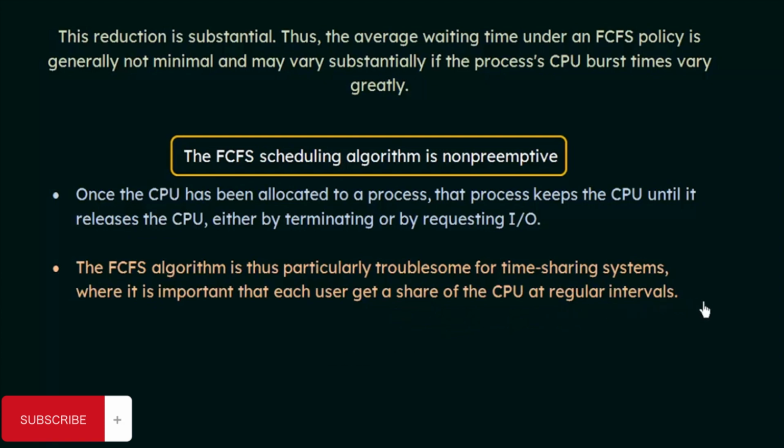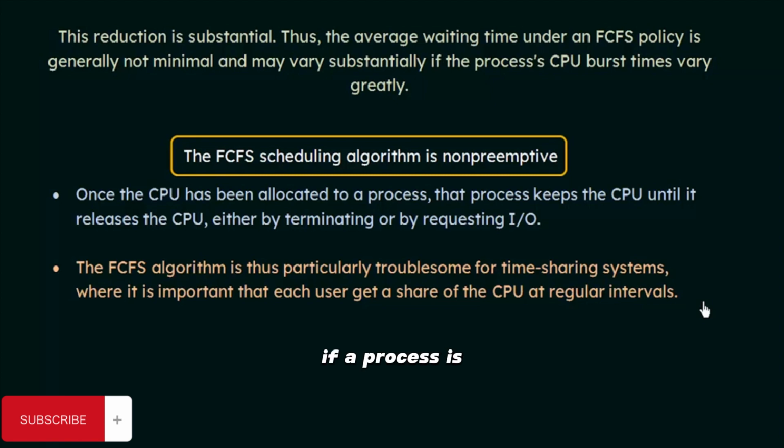So if you are having a time-sharing system where each process needs to get the CPU at regular intervals, it is not going to be possible in this FCFS algorithm, because only when one process completes execution completely or goes to the waiting for I/O state, then the CPU can be given to some other process. So until that, no other process can take control of the CPU.